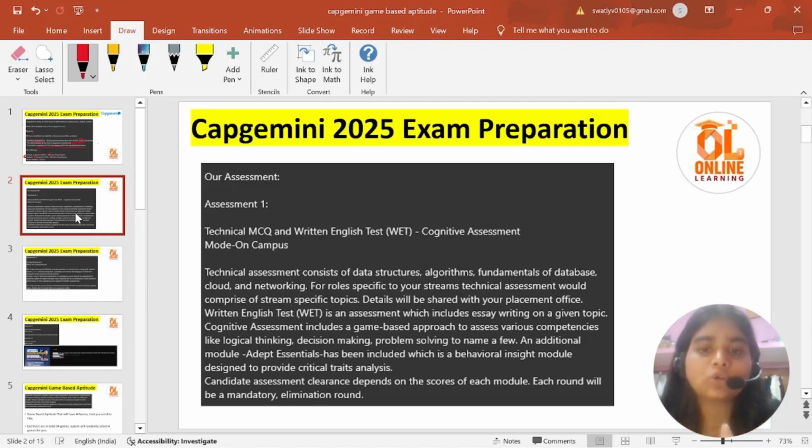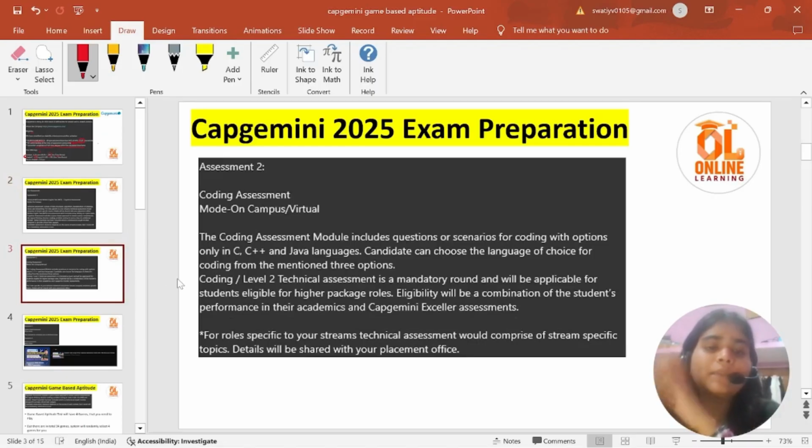Thirdly, we will have the cognitive assessment, that is the game based aptitude. Capgemini is going to ask the game based aptitude. They are not going to ask you normal mathematical questions or normal numerical ability questions. They are going to ask you game based aptitude.